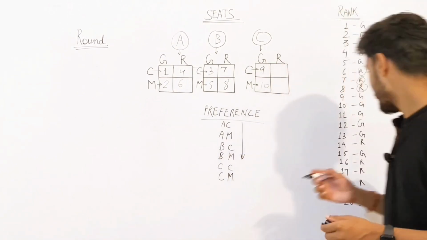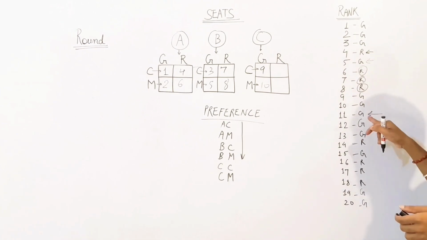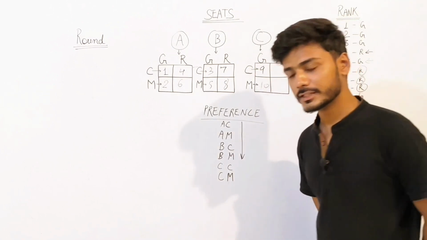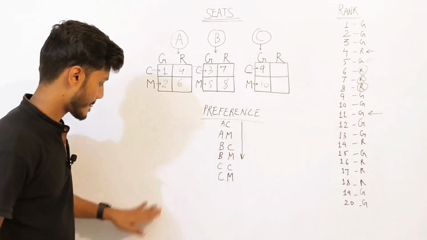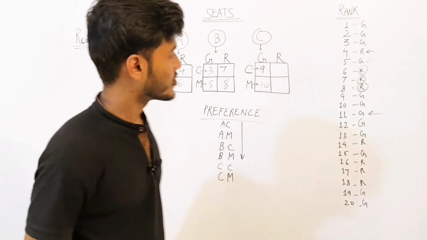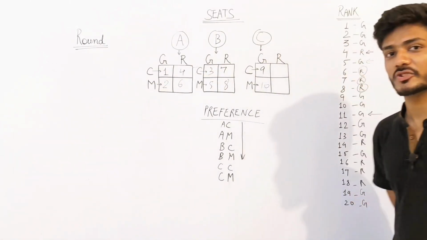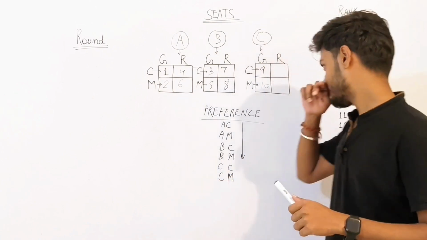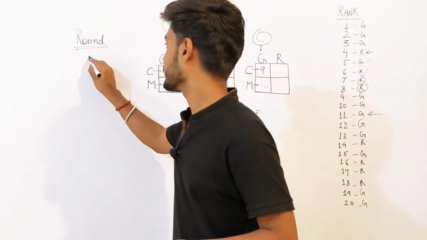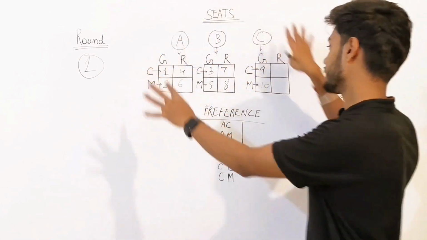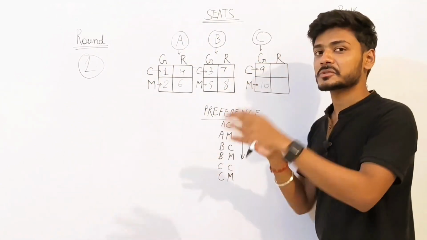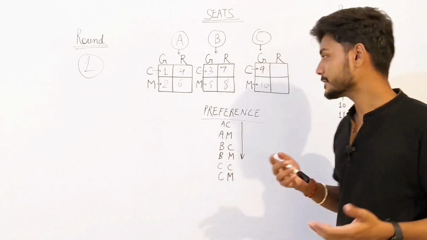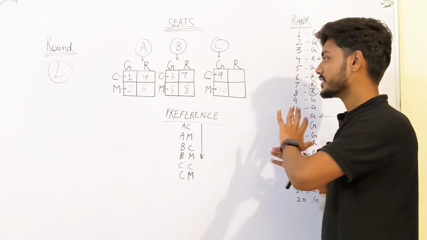Now see the thing. The 11th ranker is a general category student. Now tell me, is there a seat left for any general category student? No, right? So will he get a seat? No, he's not going to get a seat. So for general category students, it's all over. This is round 1. Okay, so in round number 1, JoSAA has completely allotted all the seats to general students, and the remaining general students do not have any chance of getting a seat in this particular round. Okay, so it is all filled.